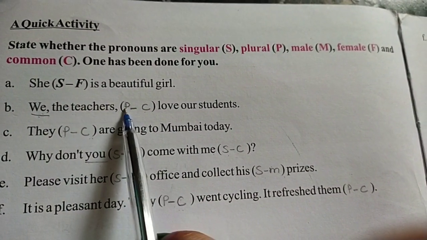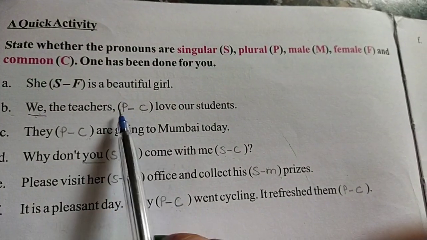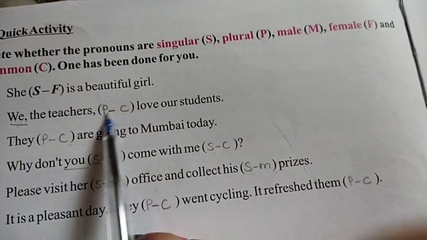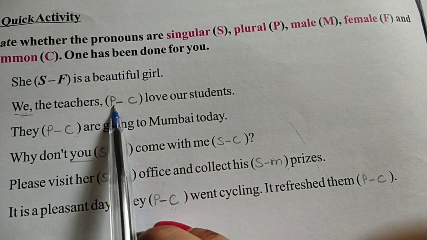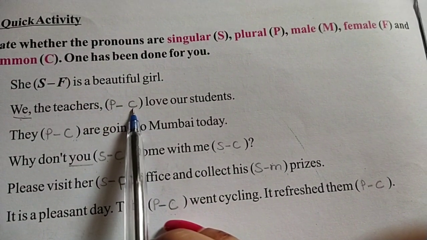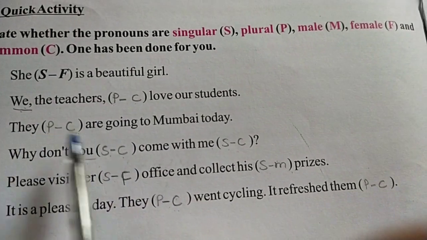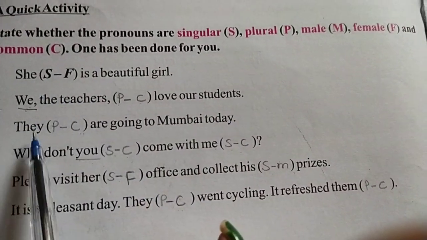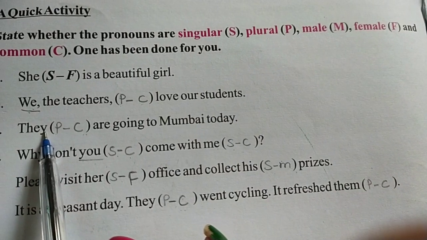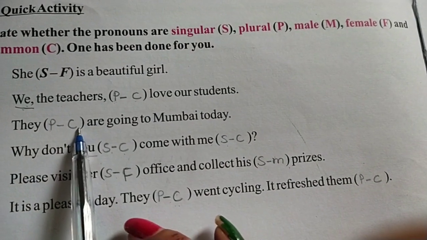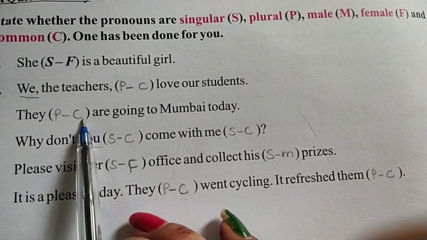We is plural and it is common. We is used plural because there are so many teachers, and common because we is used for both males and females. They are going to Mumbai today. They is plural form because there are so many people, and common because they is used for both males and females.